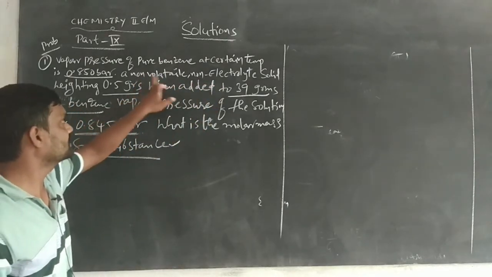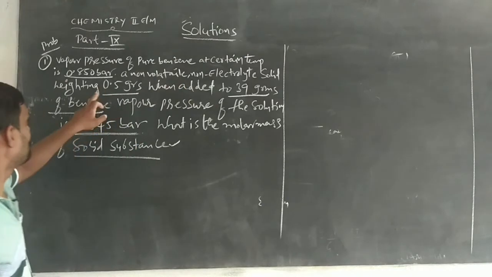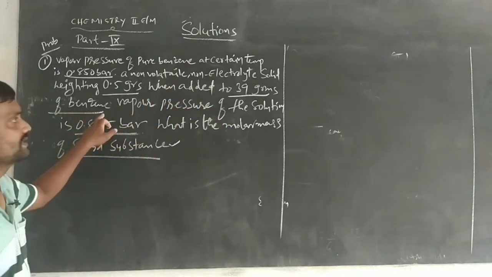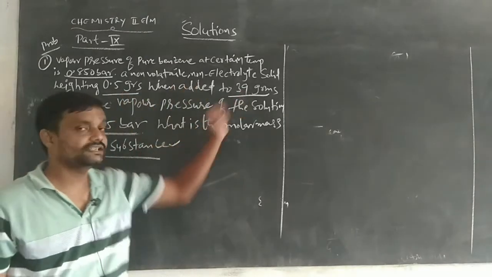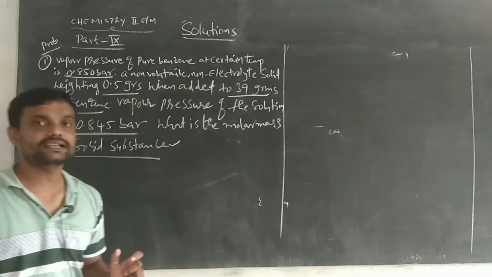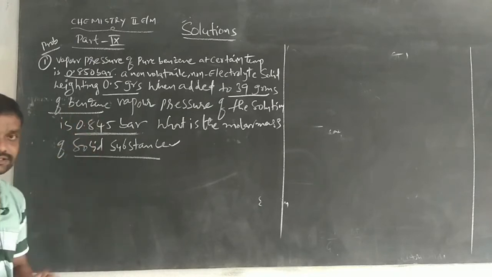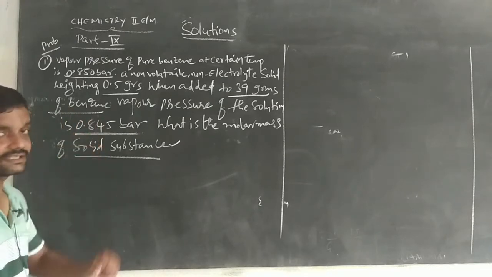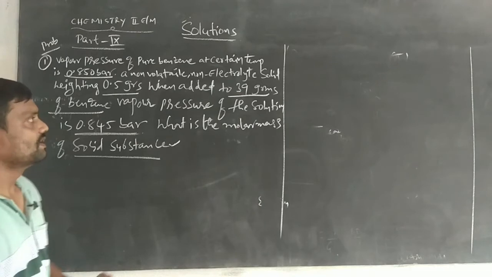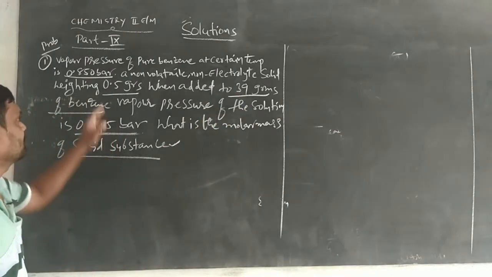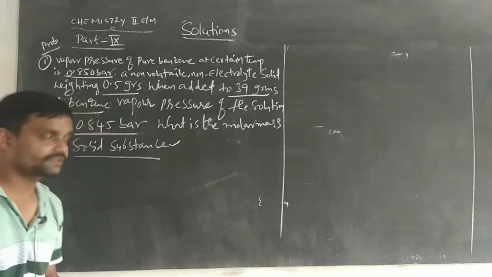So this is the solute. 0.5 grams of solute is added to 39 grams of benzene, so benzene will act as a solvent. If benzene acts as a solvent and the other substance acts as a solute, the weight of the benzene is 39 grams and the weight of the solute is 0.5 grams.